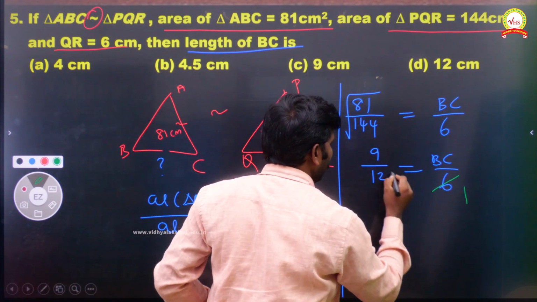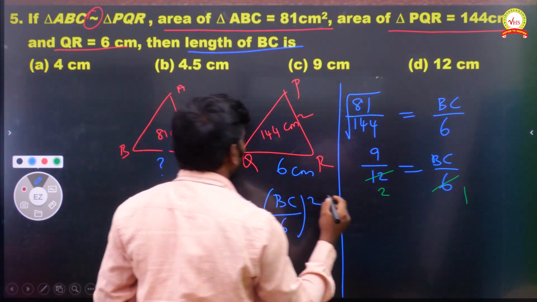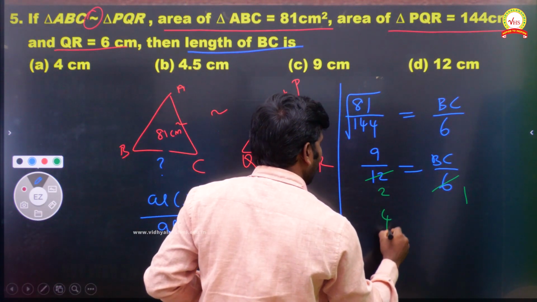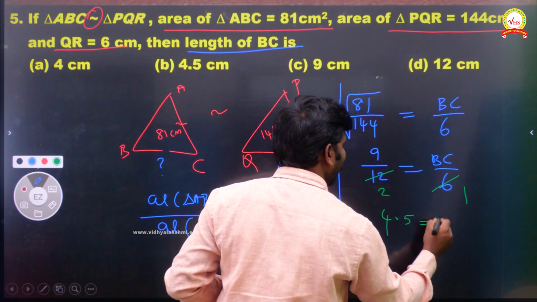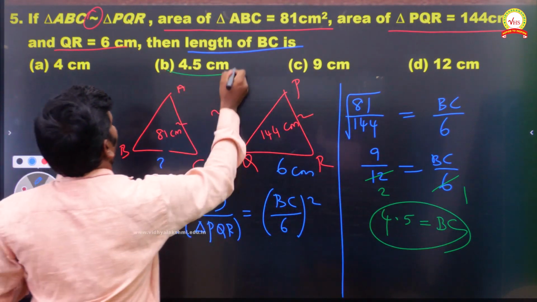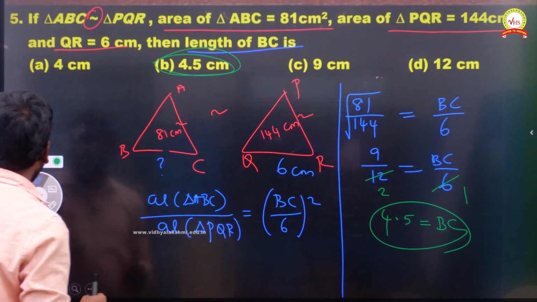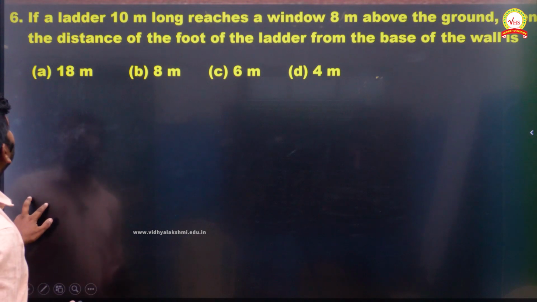You see 1 time and this is 2 time. Now 9 by 2. When you divide, you check whether 9 by 2 is there or not. If it is not there, you go with the point. Then 4.5 is the BC. So we have BC equal to 4.5. Yeah, option B is our required answer. Do you understand, children? Right. Now, next question number 6.